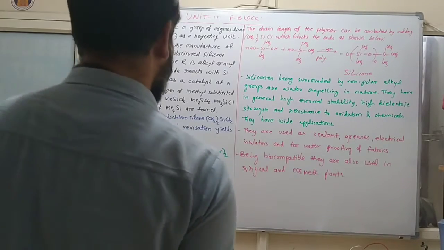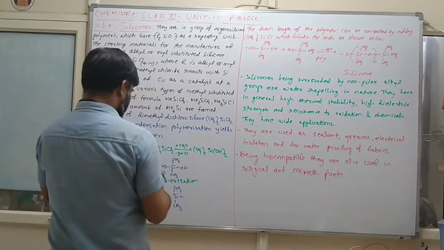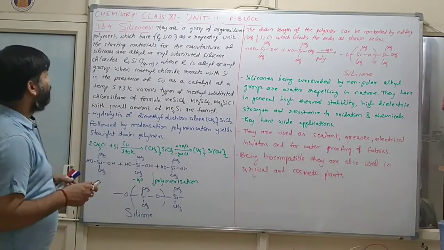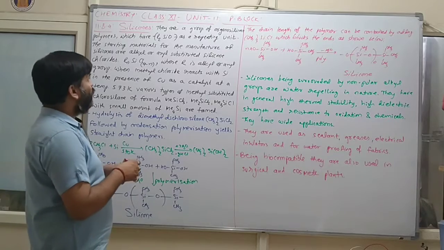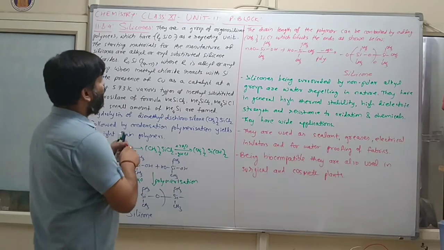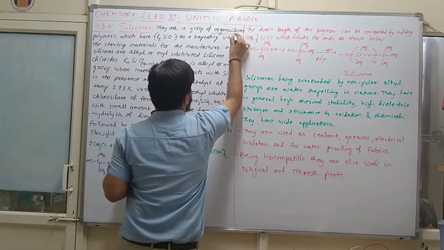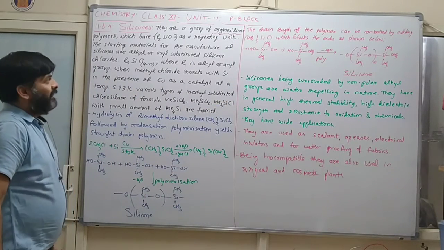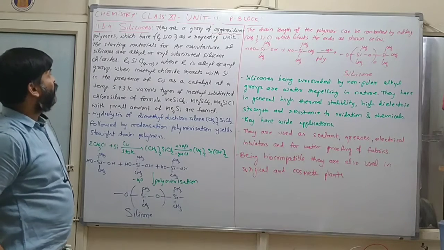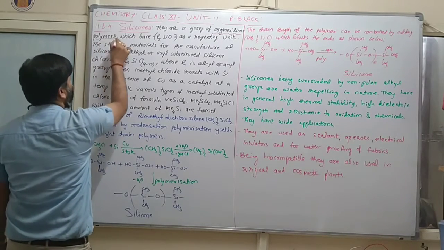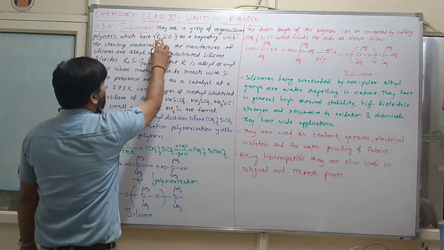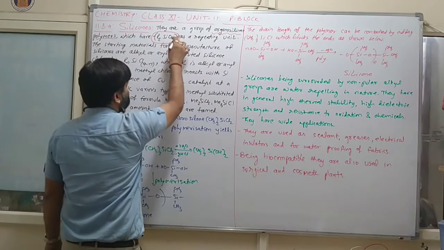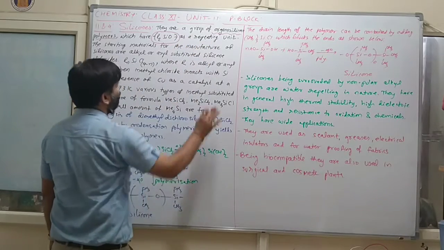Now, the next important compound of group 14 is silicone. So what is silicone? They are a group of organosilicon polymers, where organo means carbon will be present, which have R2SiO as a repeating unit. See, this is the formula.